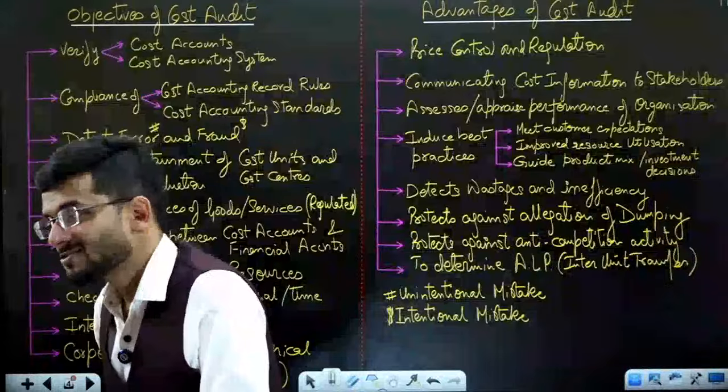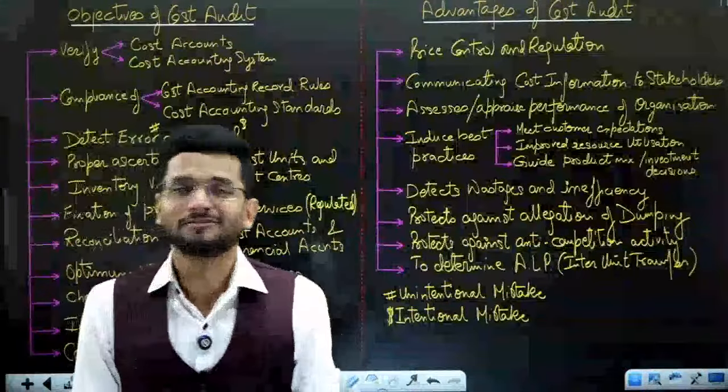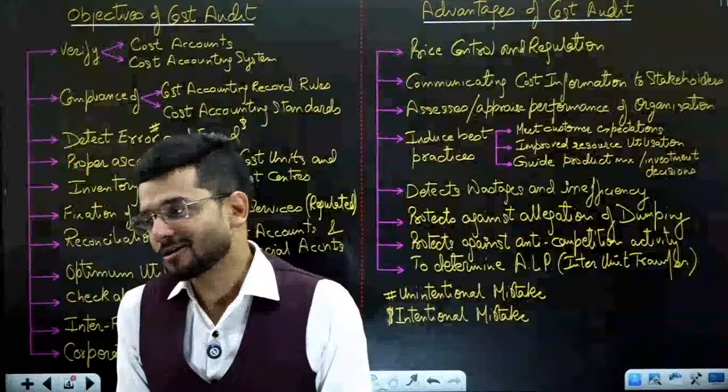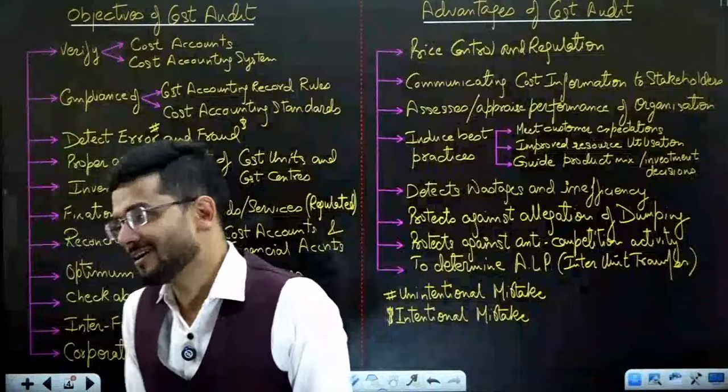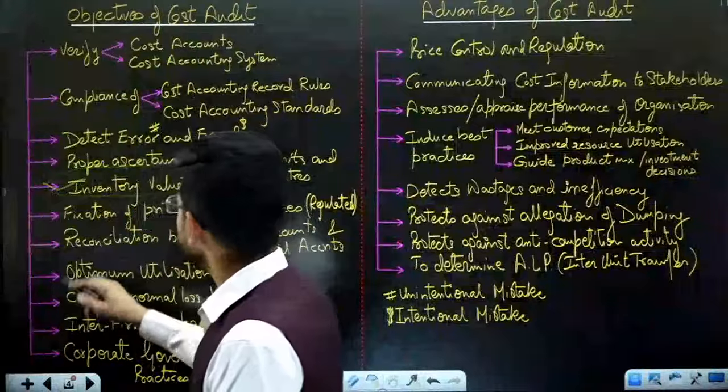Janam Khan is saying quickest way to lose a job. Very true. If an auditor has entered into the periphery of investigator, the auditor can lose his job because it is not the auditor's scope to do investigation. So inventory valuation is the next objective of cost audit.